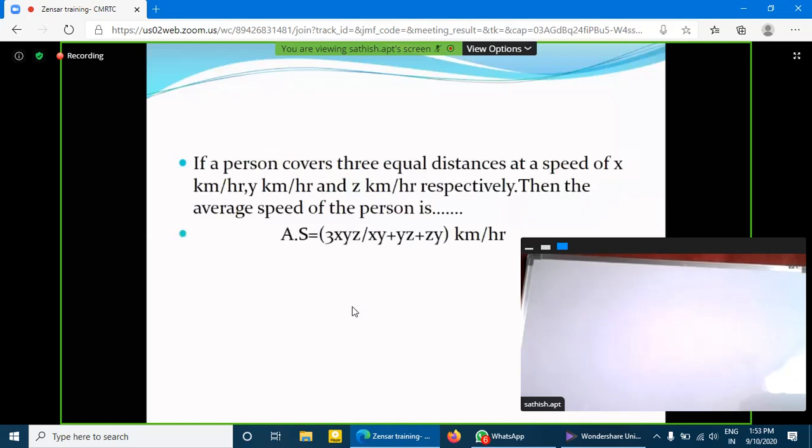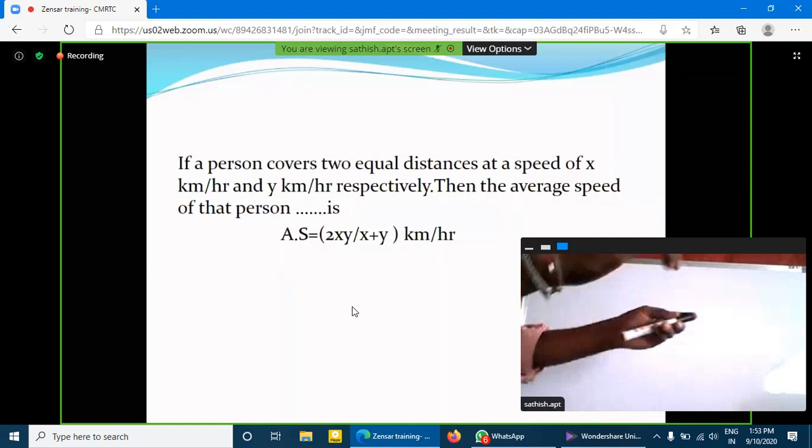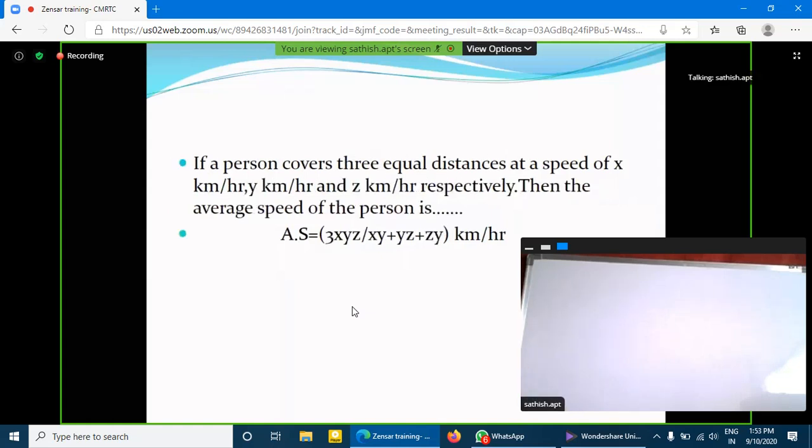Next one. So here, if a person covers two equal distances at a speed of x kilometers per hour and y kilometers per hour, the average speed is 2xy by x plus y. So this is about two speeds. Clear? Next one. If a person covers equal distances at speeds of x kilometers per hour, y kilometers per hour, and z kilometers per hour.